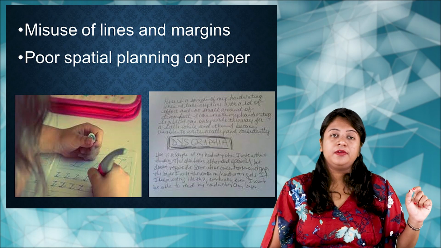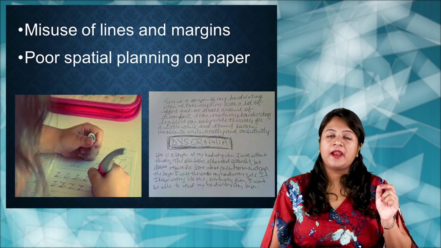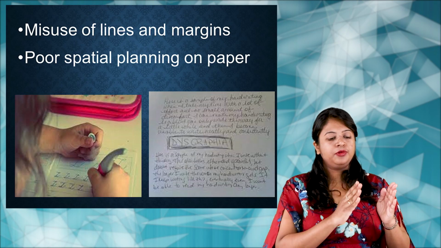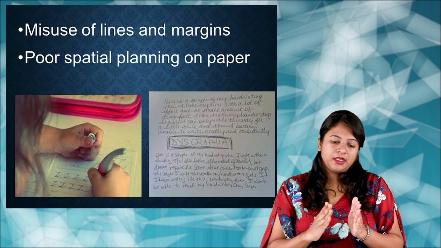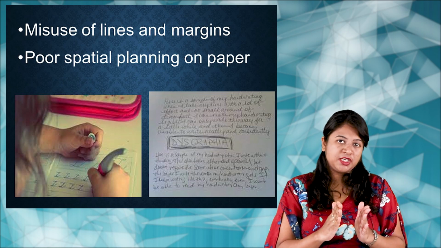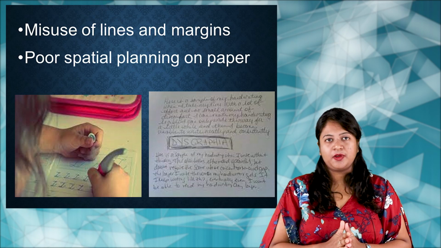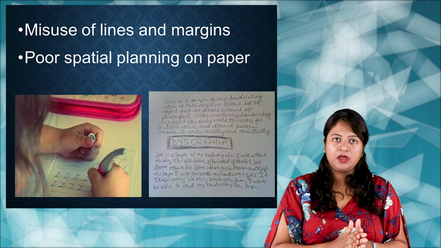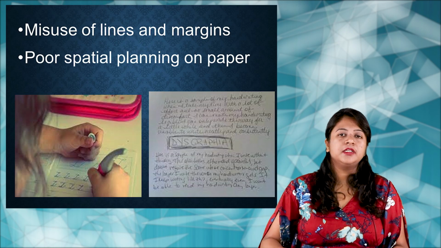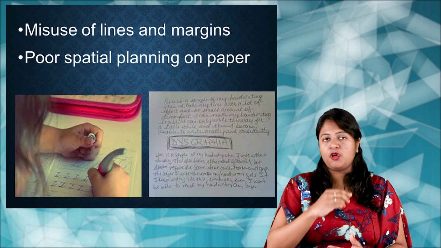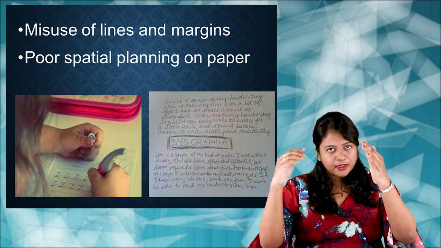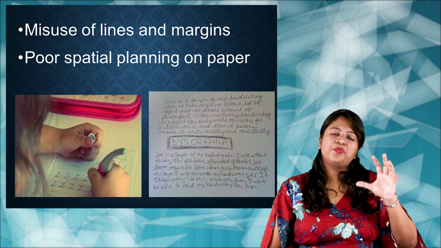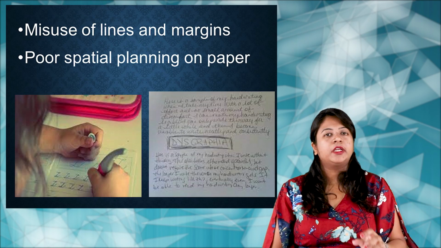Another feature is poor spatial planning on a paper. Between one word and another, there should be a space, which is necessary that you have to maintain. Or between one letter and another, a space should be maintained. Or between one paragraph and another, or between one line and another line, there should be a space. But such a child with dysgraphia will have poor spatial planning on a paper.